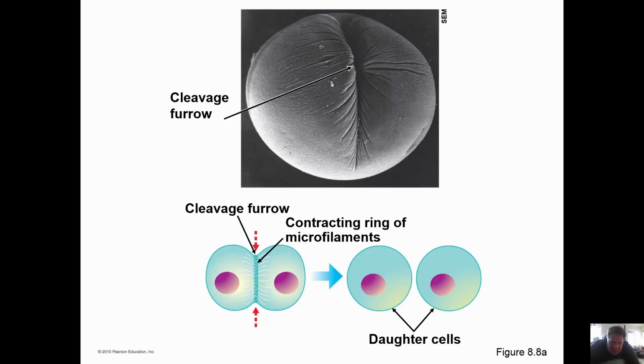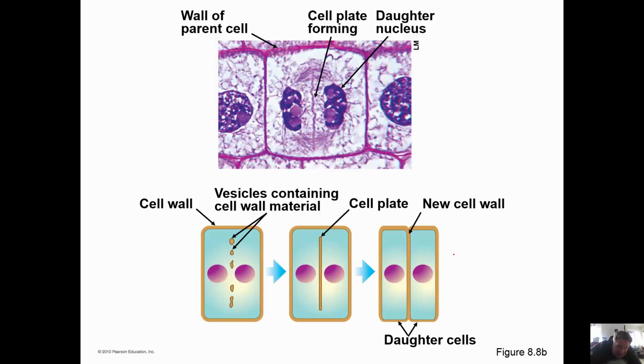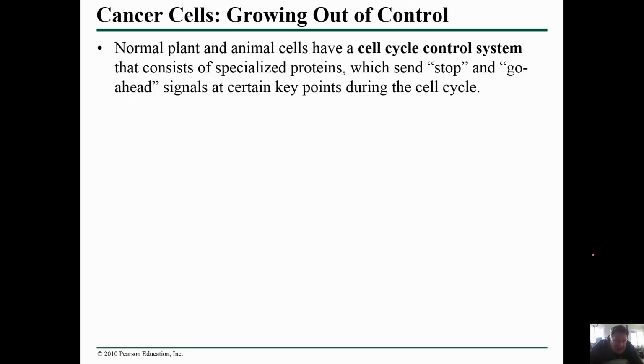Animals are a little bit different than plants, and they have what's called a cleavage furrow. Once the nucleus divides, you'll pinch in the middle of the cell, and you'll end up with two individual cells. Plants do it a little bit differently in that they produce a cell plate in between the cells, and then they grow after that.